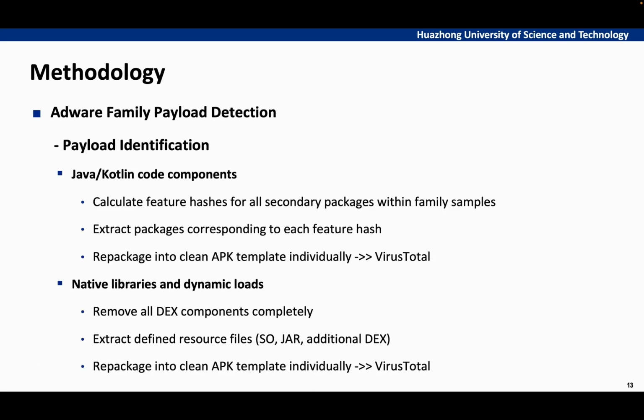And for Java and Kotlin code components, we follow a three-step process. Firstly, we calculate feature hashes for all secondary packages within each family's samples, and next we extract the packages corresponding to each unique feature hash. Finally, we repackage each extracted package into a clean APK template and verify it through VirusTotal scanning.